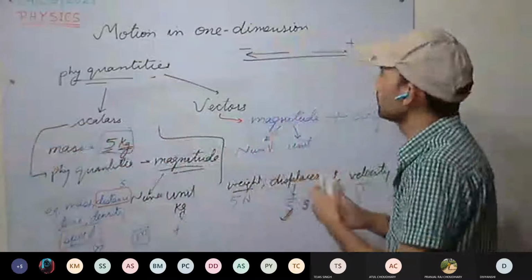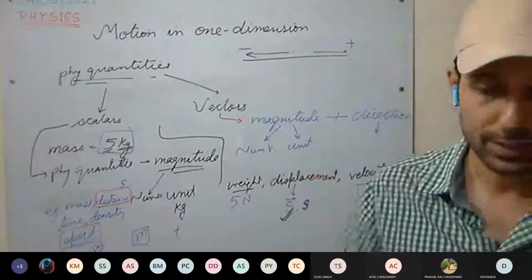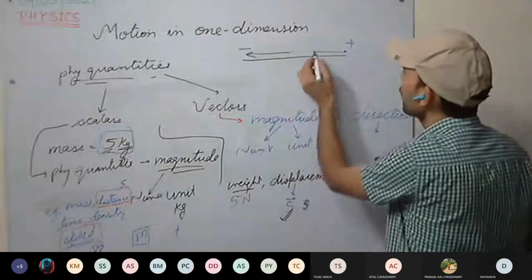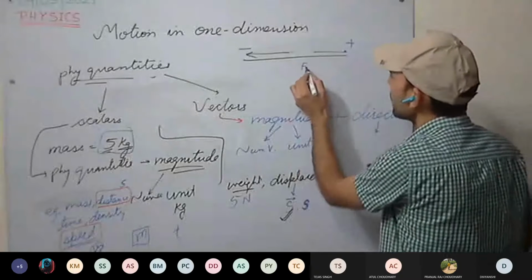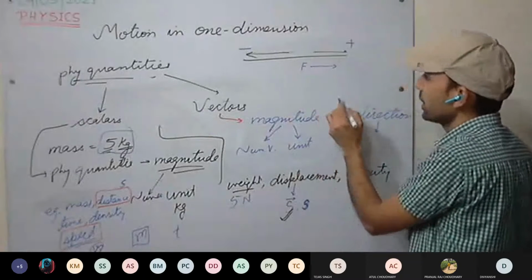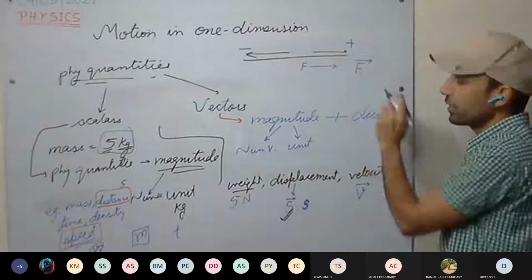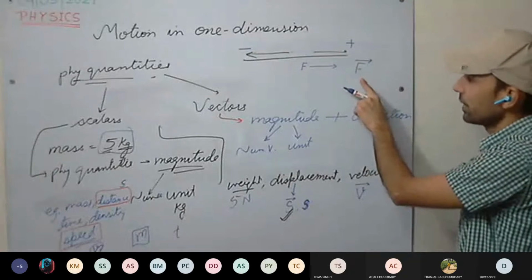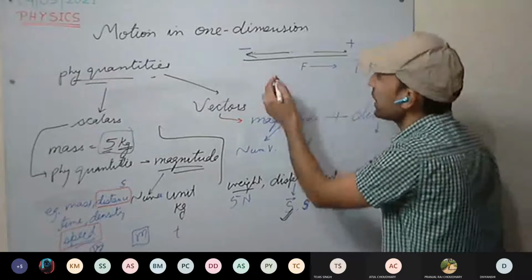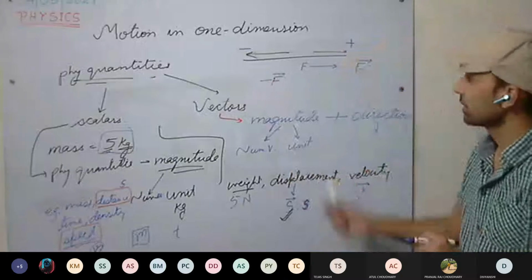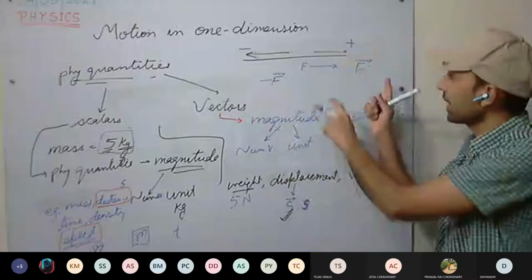For example, take a force applied in this direction on a body. I can represent this force, a vector quantity, as F. If it is minus F, it means the direction has changed.